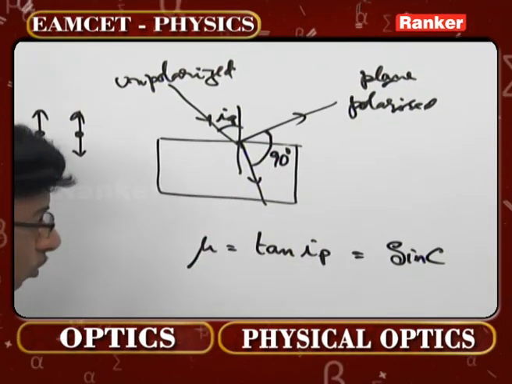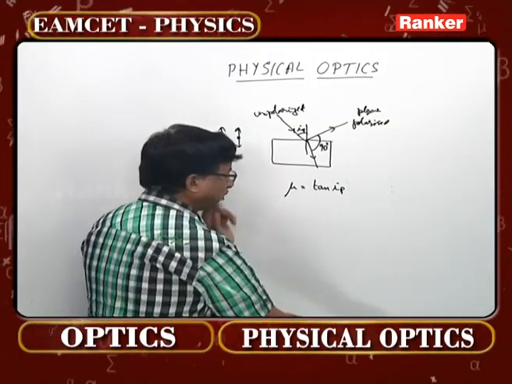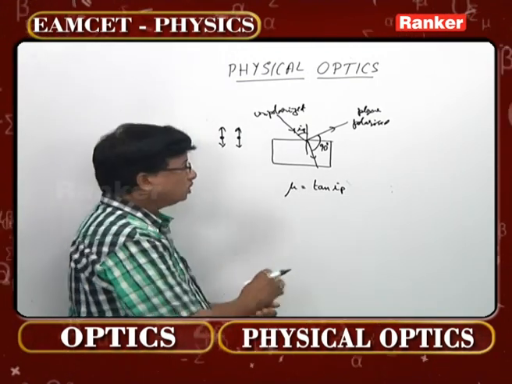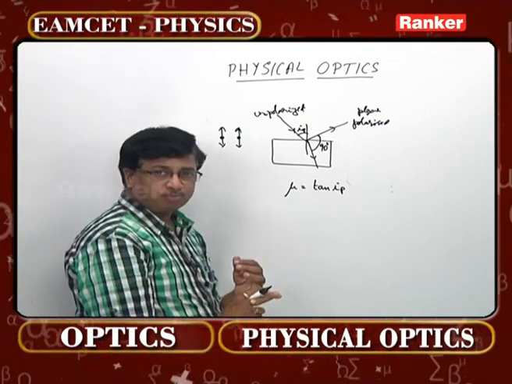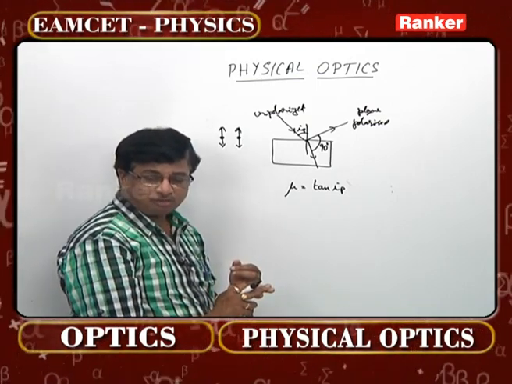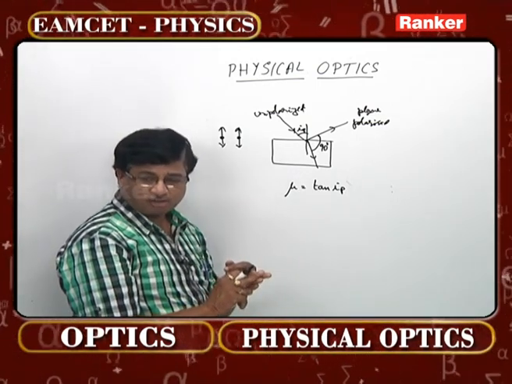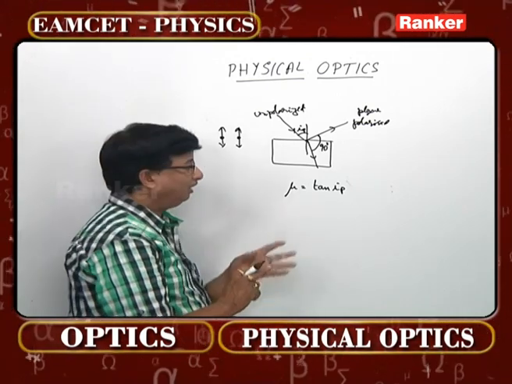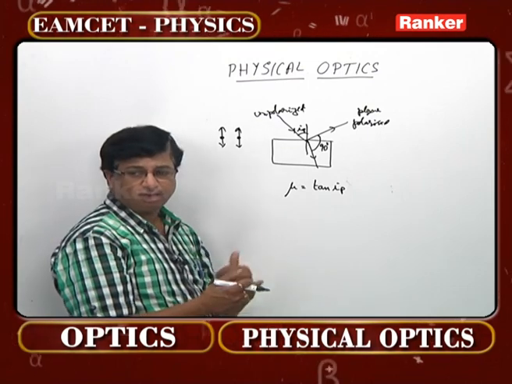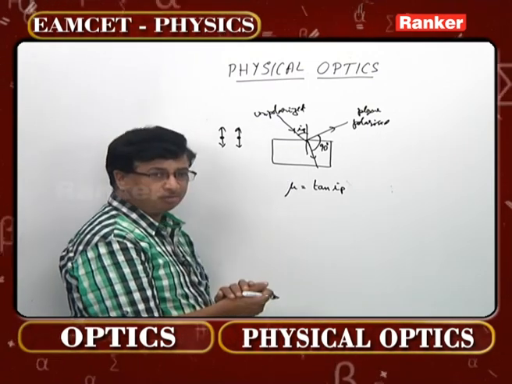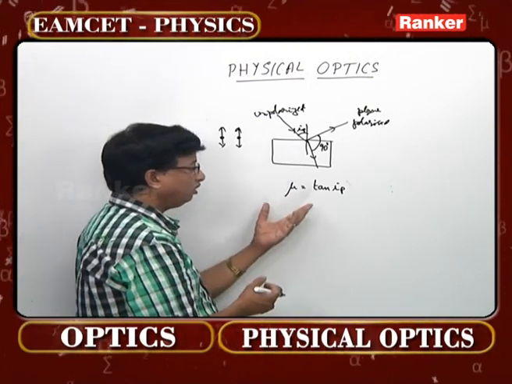This is from this particular chapter, called Brewster's law. So this is one area. By reflection we can polarize light. By refraction we can polarize light. By using the double refraction concept we can polarize light. Exactly in the same manner, by using Polaroids also we can polarize light. While using Polaroids, what is the general concept?